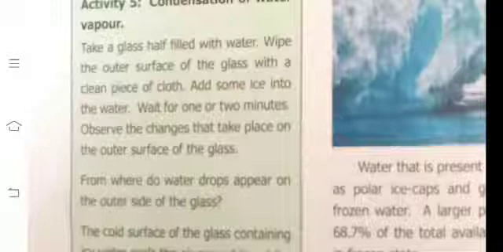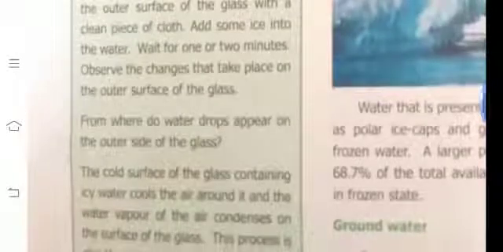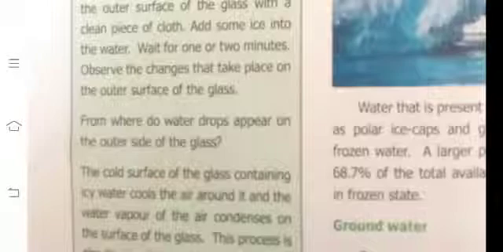From where do the water drops appear? The outer surface of the glass. You see on the outer surface of the glass there are some droplets of water. The cold surface of the glass containing ice water cools the air around it. The water vapor of the air condenses on the surface of the glass. This process is also known as condensation. What is meant by condensation of water vapor?